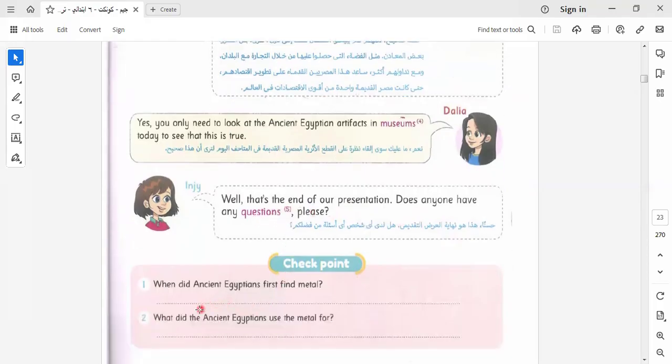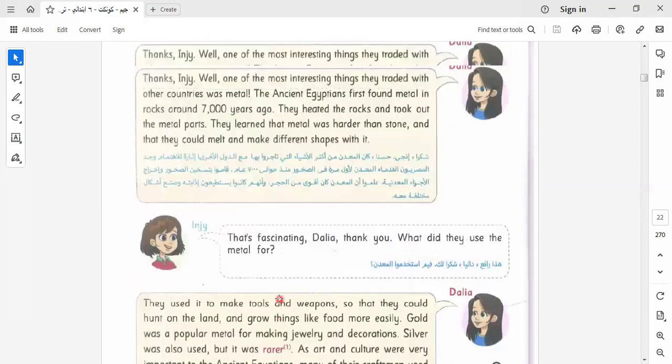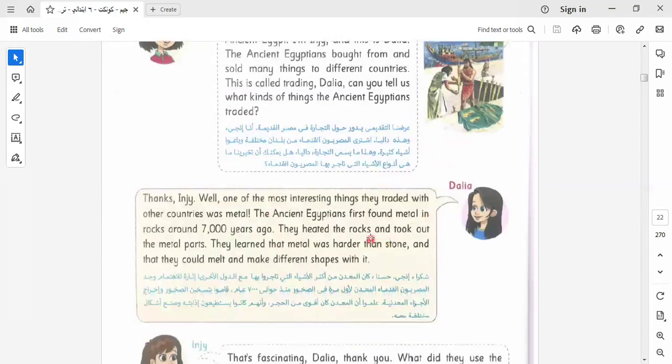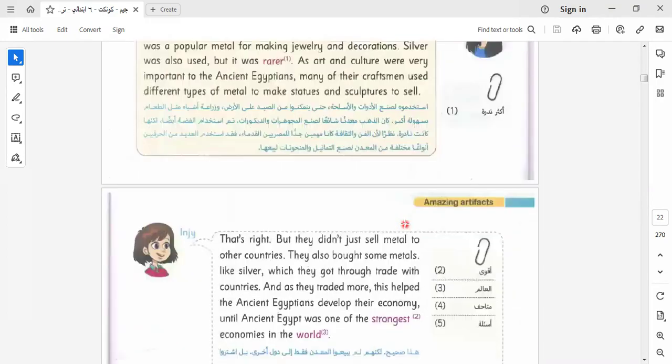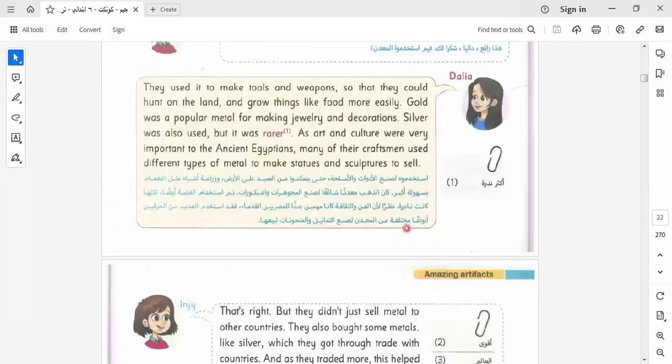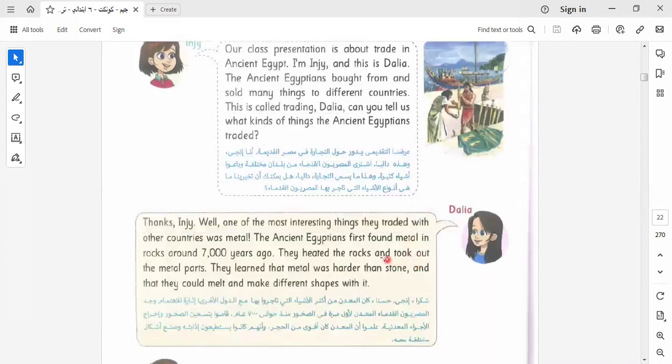So here, in this part, we have a question related to this text. When did ancient Egyptians first find metal? So I ask about the time. Let's find out together from the text: the first time they found metal. Here it is saying the first. So let's see when they found it. Okay, around 7,000 years ago.